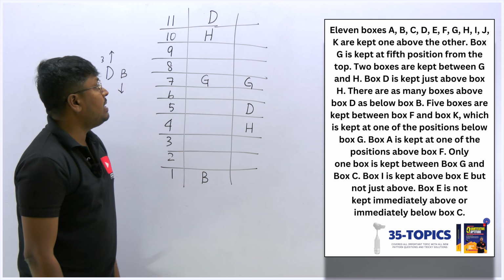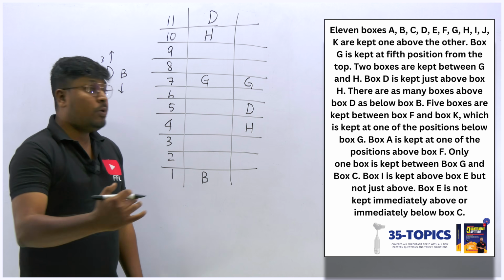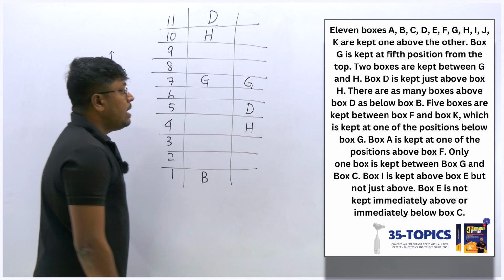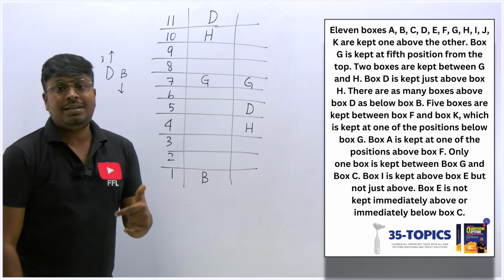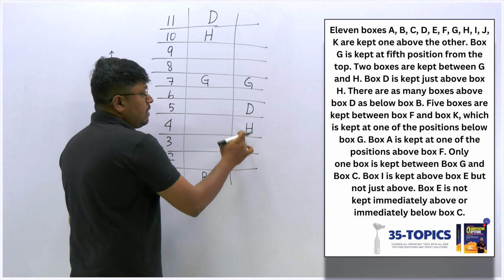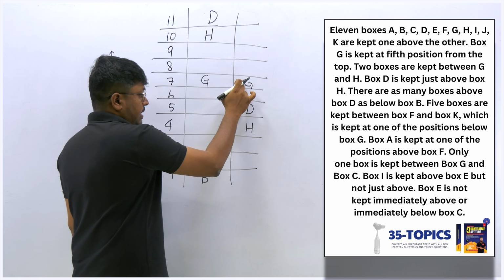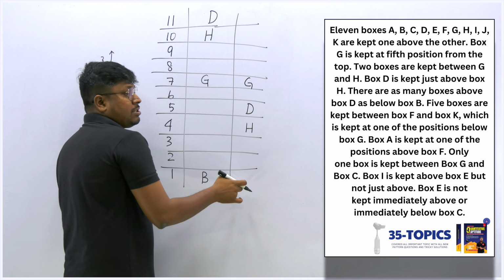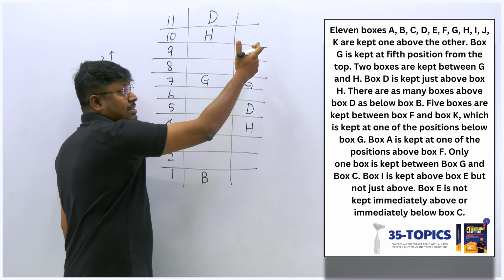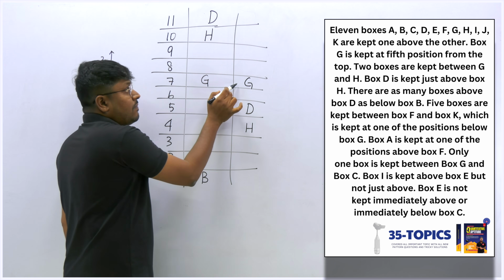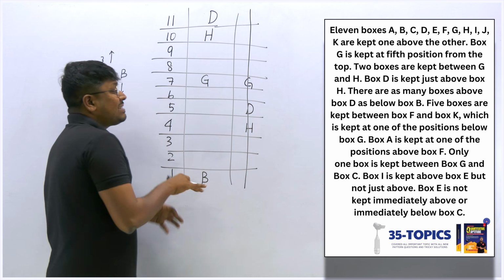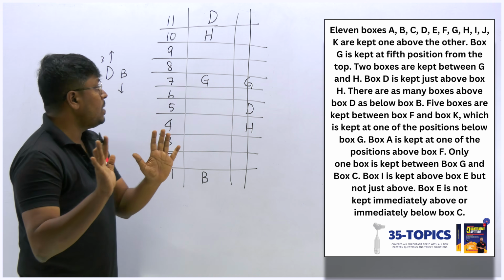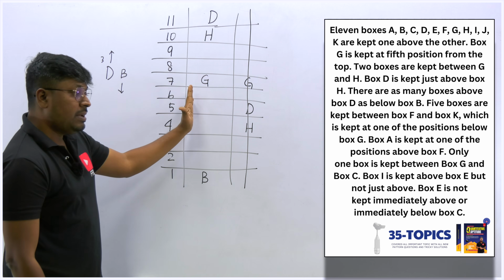In the second possible case we already fixed D. Above D 1, 2, 3, 4, 5, 6. Totally we have 6 boxes. Below B also it should have totally 6 boxes, right? So 1, 2, 3, 4, 5, 6. I think this is the only place: if I fix B, below B there will be 6 boxes and above D there will be another 6 boxes. But here already G is fixed. So this possible diagram is completely wrong. Why? Because I can't fix B. So now we are getting only one possible case here.